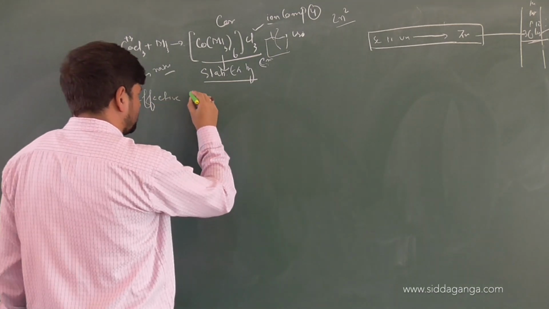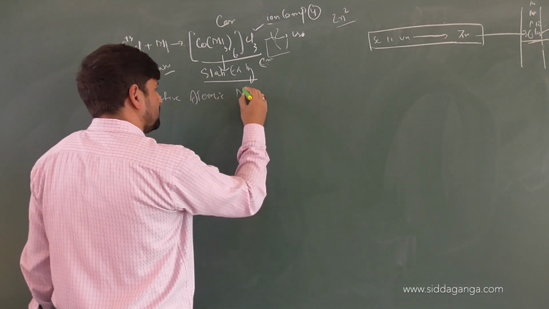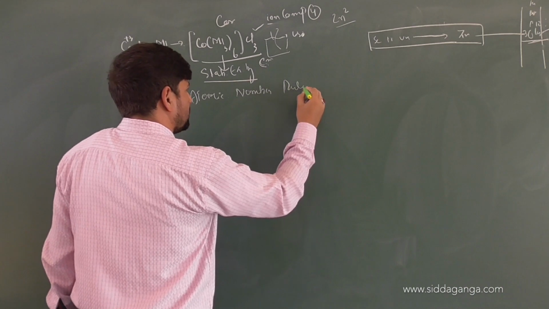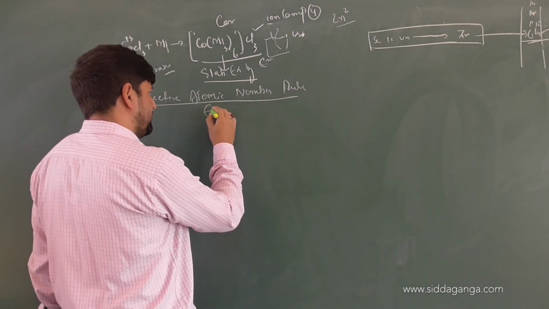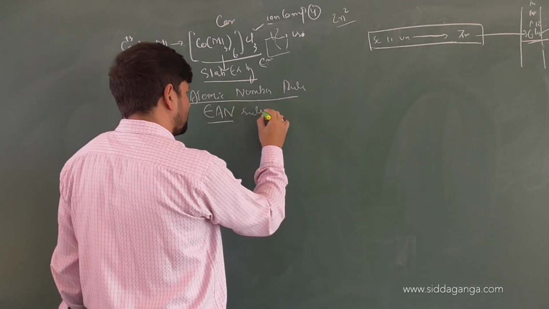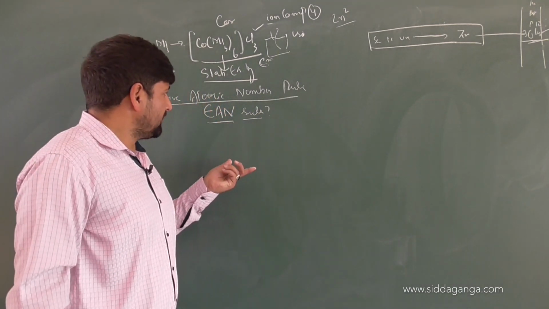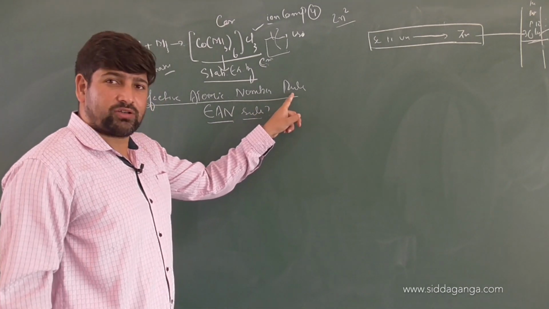Effective atomic number rule. In simple terms it is represented by EAN, effective atomic number rule. How do we calculate the effective atomic number in a particular coordination complex?